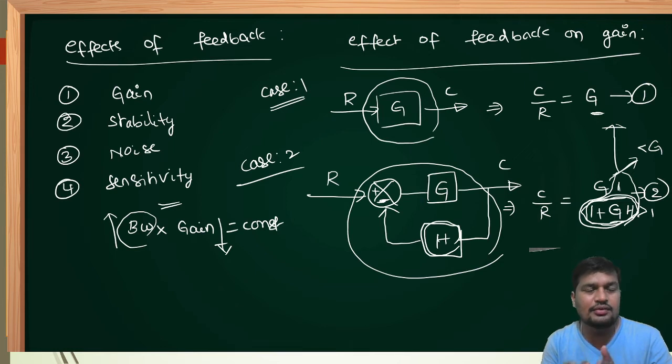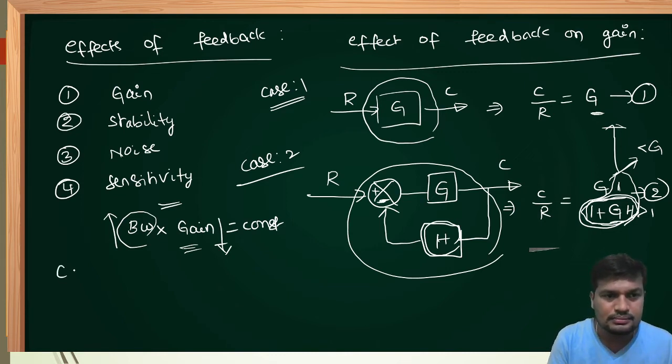But right now you may have a question: sir, when gain is reducing, that is a disadvantage. Then we can improve the gain of the system by connecting amplifiers whenever we require. When we connect negative feedback to the open loop system, the gain is reduced by a factor of 1 upon 1 plus GH, so that bandwidth increases. It has a large frequency operating range, so the noise of the system is also less. When bandwidth is more, noise will be less. That is desirable, and that's why we select the negative feedback system.